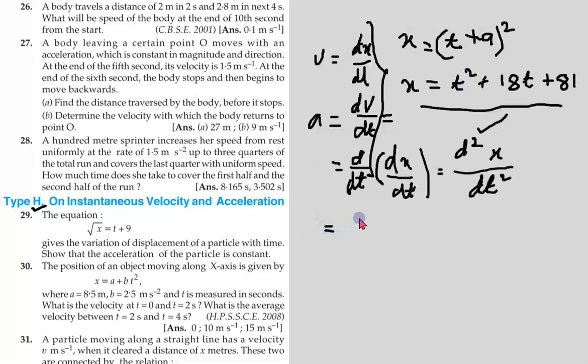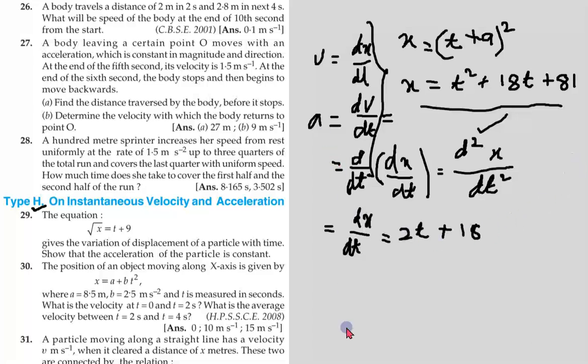Here we differentiate dx by dt: x differentiated with respect to time. t square differentiated gives 2t. 18t differentiated gives 18. And 81 is a constant, it has no change. 81 is always 81 in the morning, in the evening, in the afternoon, at midnight also 81, so the change is zero.